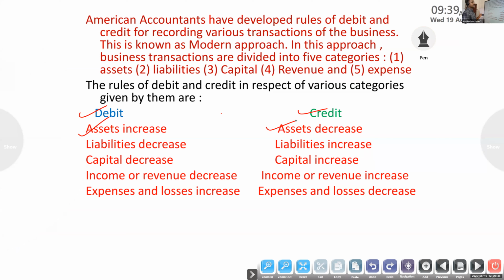If an asset decreases, that is credit. Then liability is the opposite. Liability decrease, debit. Liability increase, credit. First remember: asset increase, debit; asset decrease, credit. Liability opposite means liability increase, credit; liability decrease, debit.